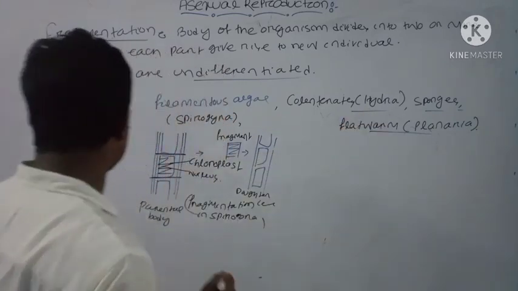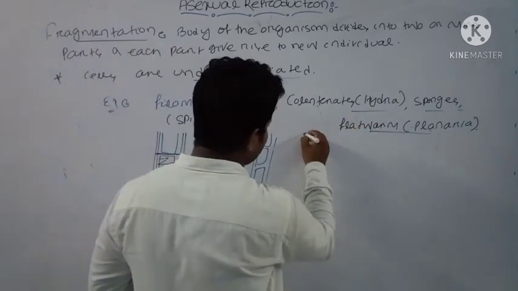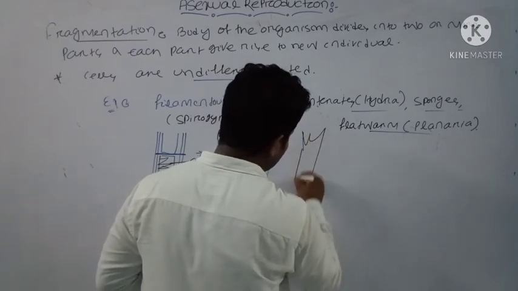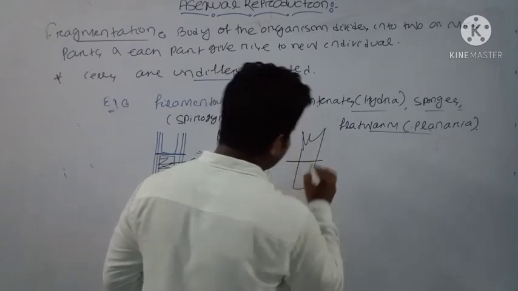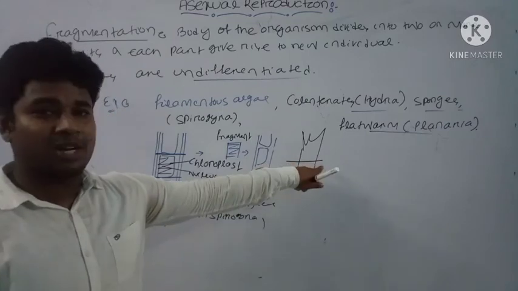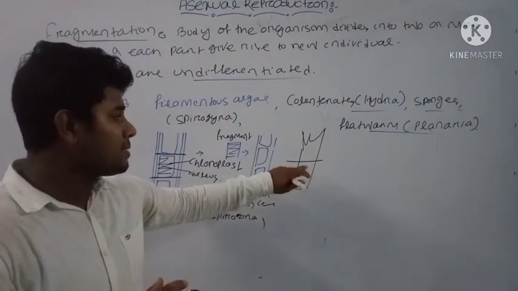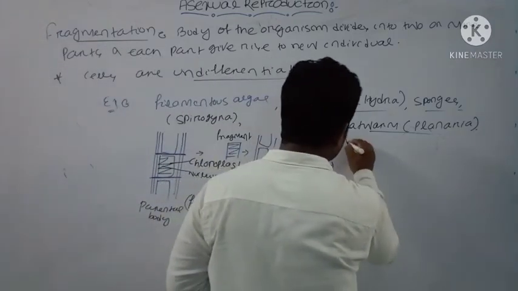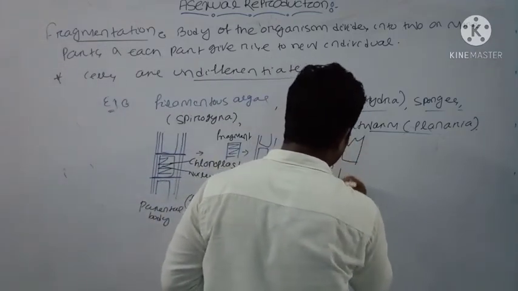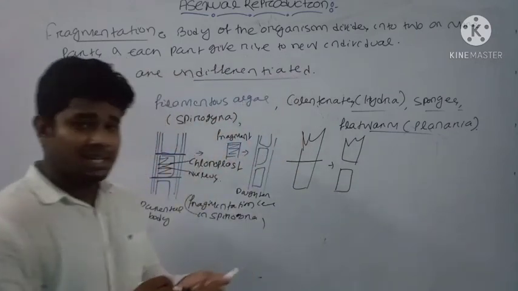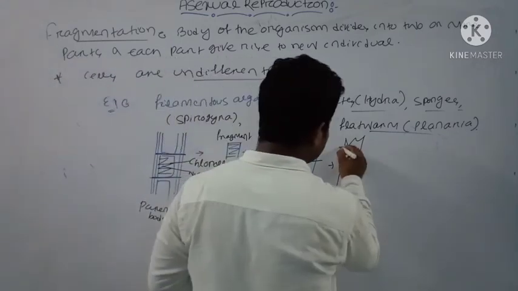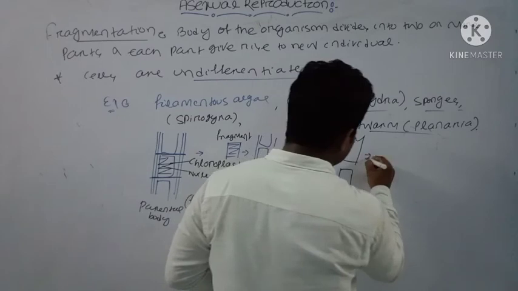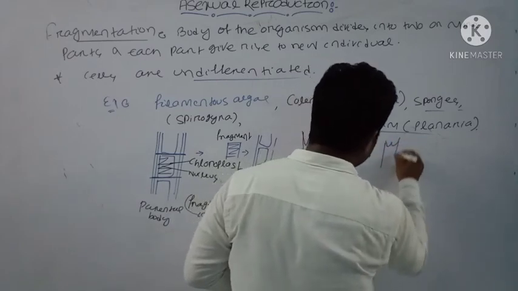Similarly, in the case of Hydra, if you draw the structure of Hydra, suppose a fragmentation process occurs, or a part is removed from the Hydra. Then two parts are formed. Here is one part, here is the second part, and each part can produce a complete Hydra.